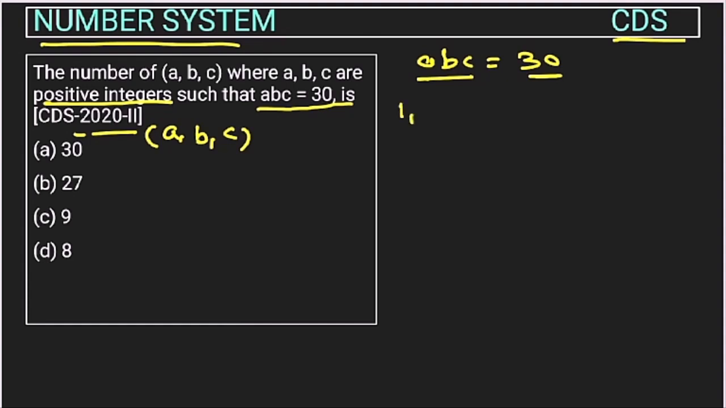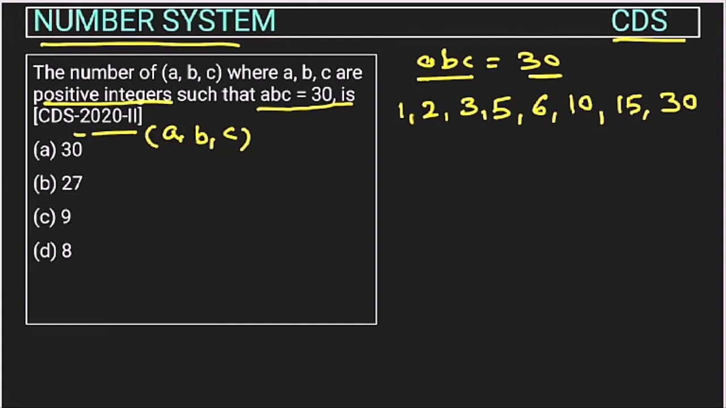So 1 will be a factor and 2 can also be a factor, 3 can also be a factor, 4 is not possible, then 5, 6 is also possible, right? 8 is not possible, 9 no, then 10, right? And then 15, and the next is 30 directly, right? So how many factors are there? 1, 2, 3, 4, 5, 6, 7, 8. So total 8 factors, right?